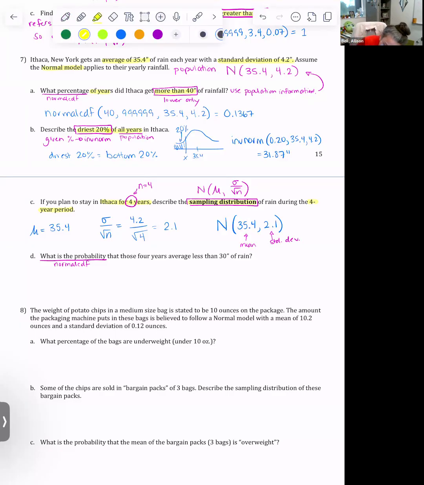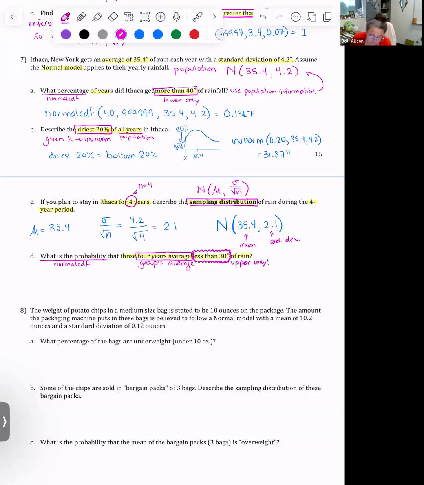And then look at this, that those 4 years average less than 30 inches. Okay, 4-year average. This is referring to the group's average. And then it says less than 30 inches. So they're giving me an upper bound only if they want to go less than 30 inches.